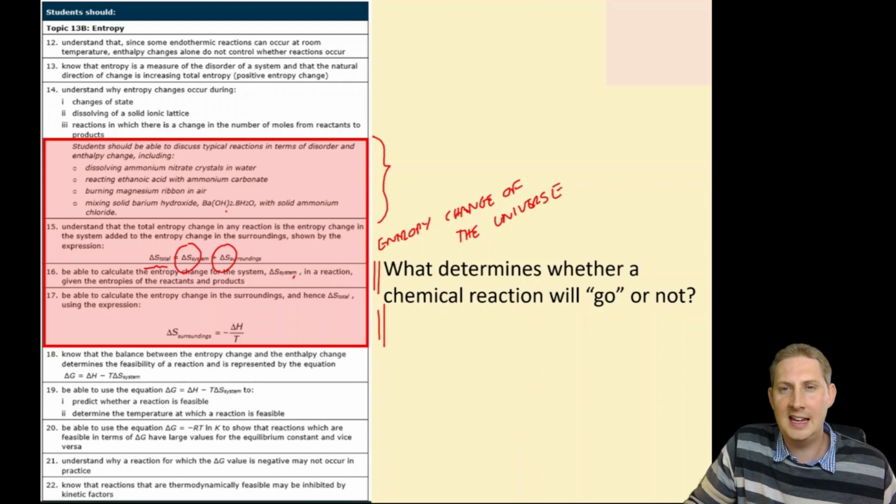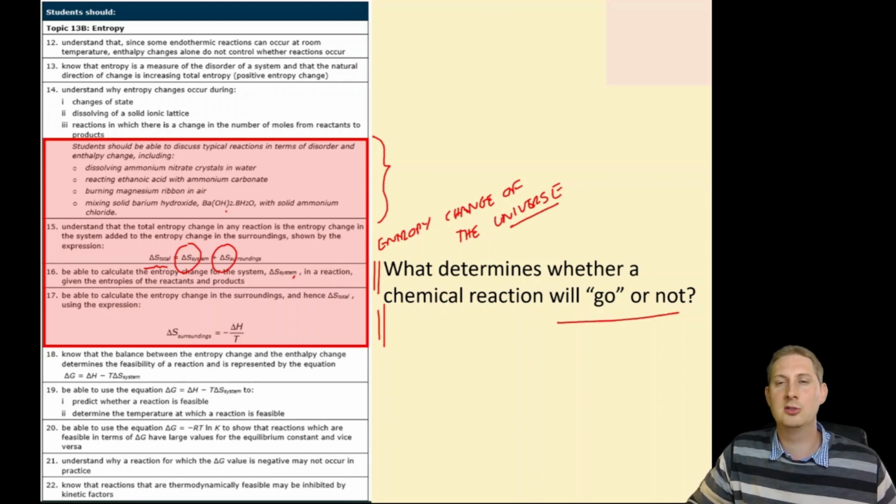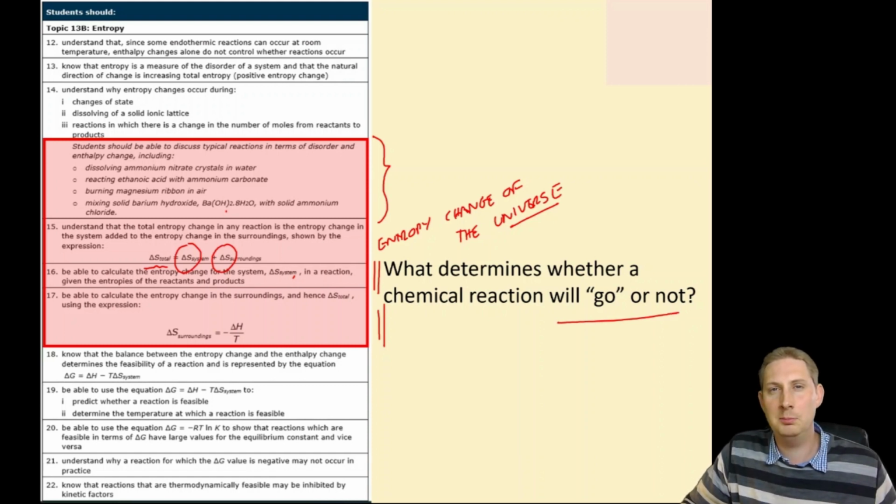And this is the key idea, because it is this that determines whether a chemical reaction will go or not. Will a chemical reaction move from reactants to products? If so, how far? That comes from the entropy change of the universe.